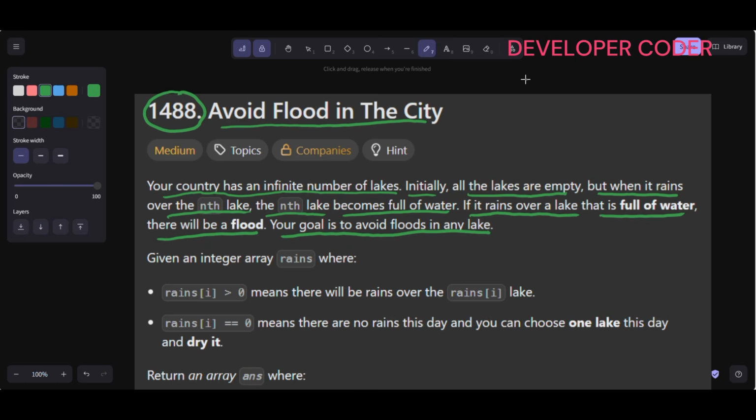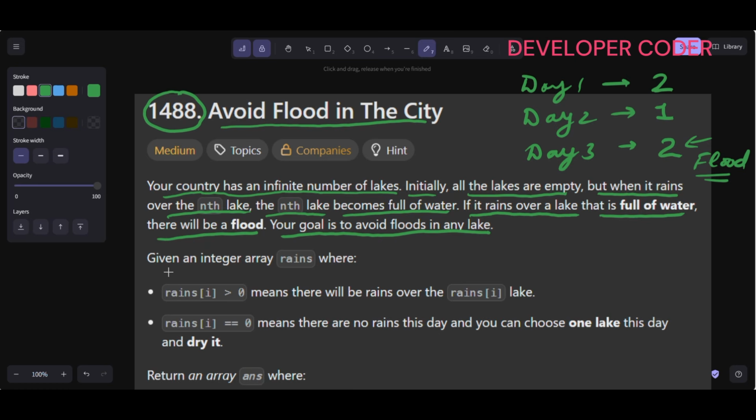So here, let's say this is day 1, day 2, and day 3. In day 1 there is a rain over lake 2, in day 2 there is a rain over lake 1, and in day 3 again there is a rain over lake 2. Then that simply means that there is a flood now, right? So this is the simple meaning of this line. So we have to avoid the floods.